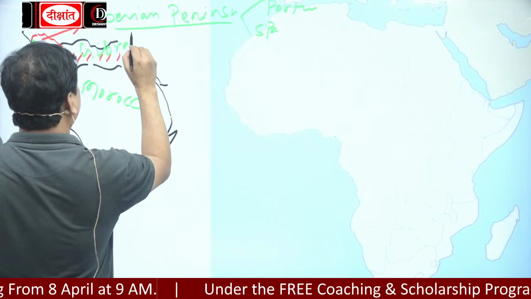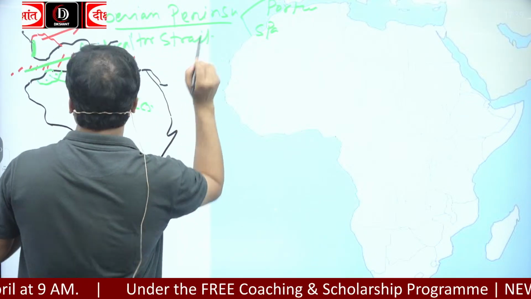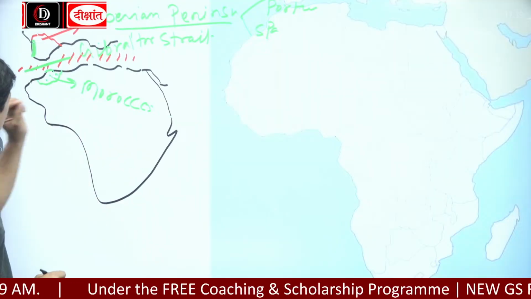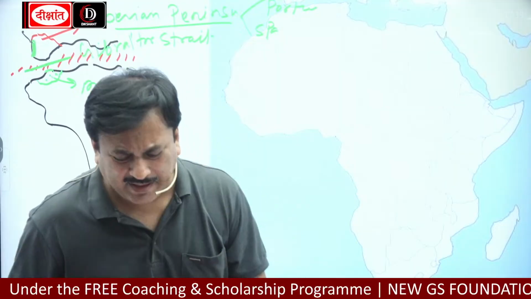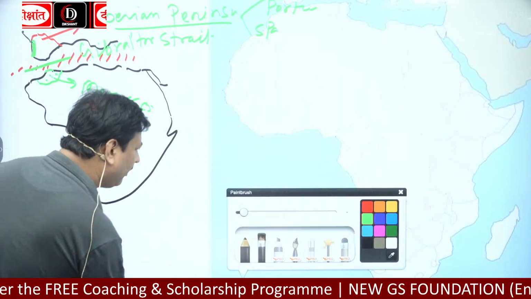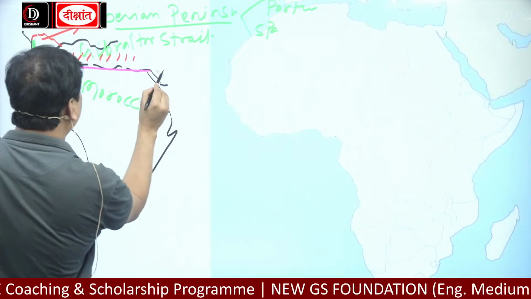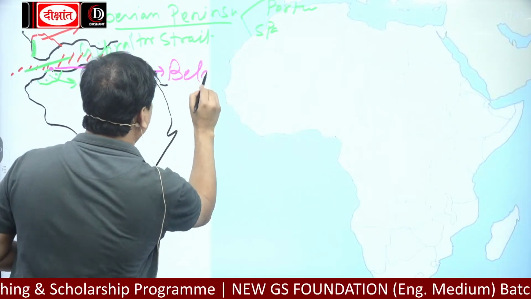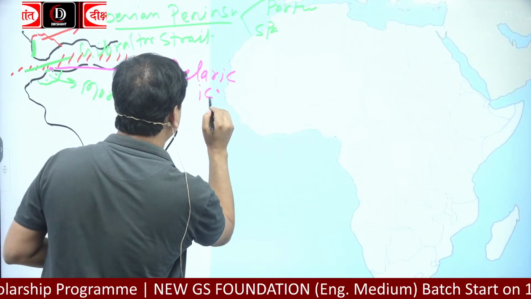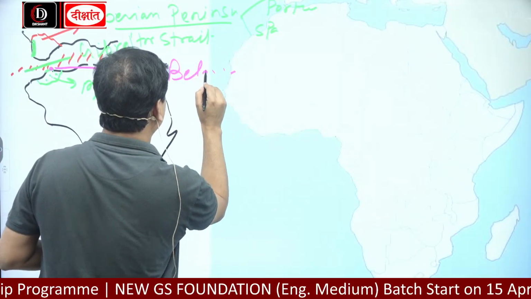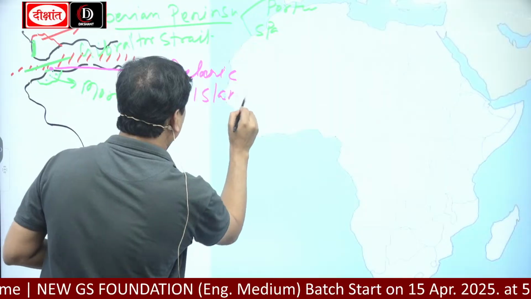And here in the Morocco region, there is an island called Balearic Island. Now, so look here.